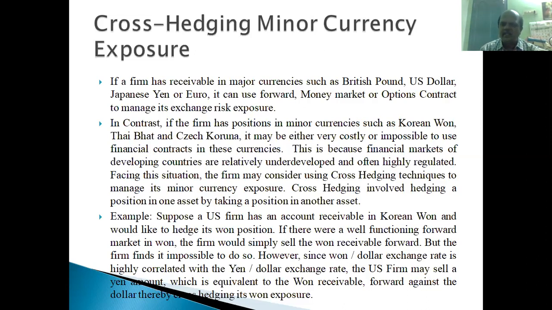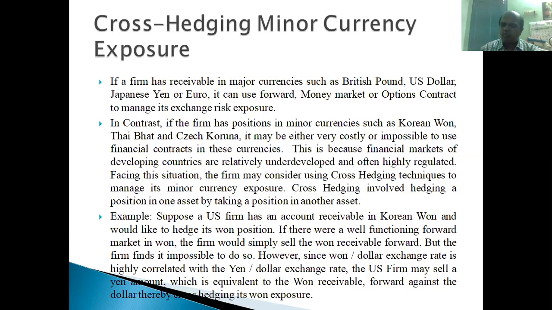Facing this situation, the firm may consider using cross hedging techniques to manage its minor currency exposure. Cross hedging involves hedging a position in one asset by taking a position in another asset. For example, suppose a US firm has an account receivable in Korean won and would like to hedge this exposure. If there were a well functioning forward market in won, the firm would simply sell the won receivable forward, right? They would be using this forward contract, if it is available.